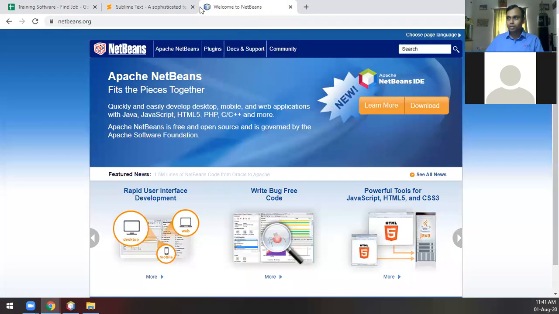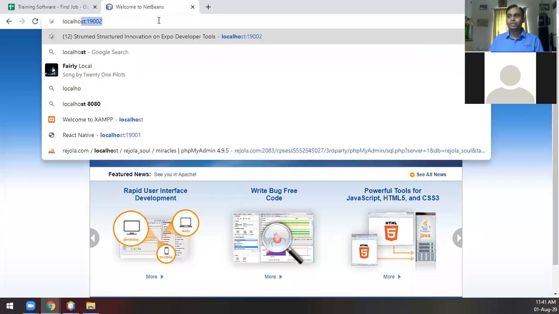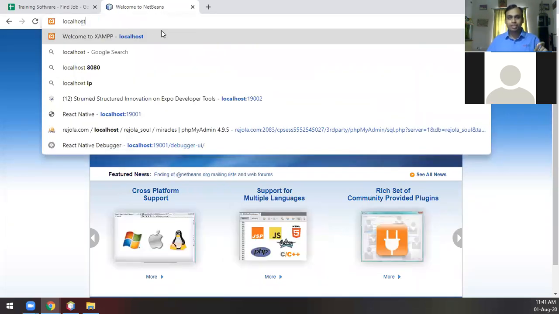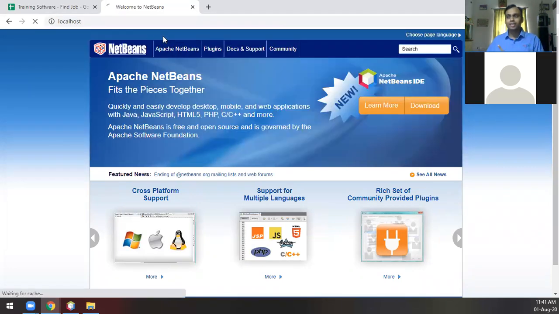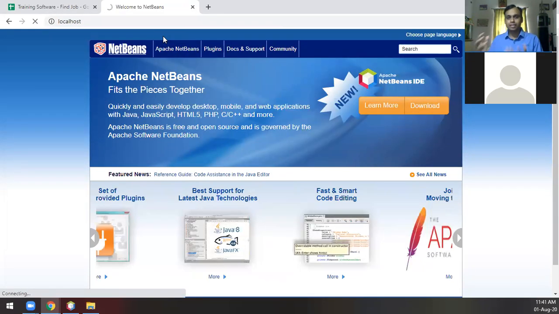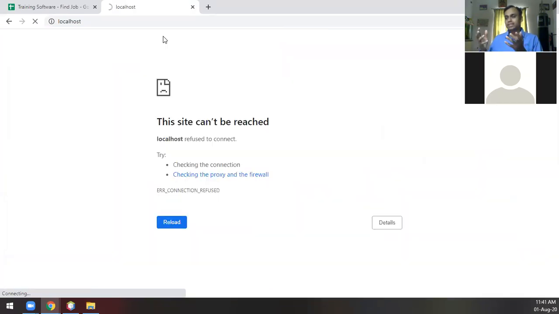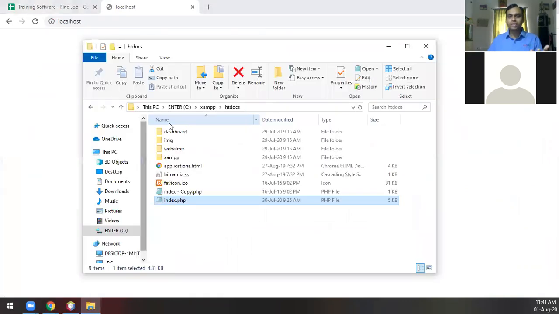Now, will it work if I type localhost? If you have been following what we discussed in the previous two videos, it will not work, for a simple reason: the server is not on. The exam Linux server is not on, so the computer won't even recognize what we are doing here. It will think that we are doing a Google search, and it's confused how to treat this localhost. So if this file has to load, your exam server has to be on.